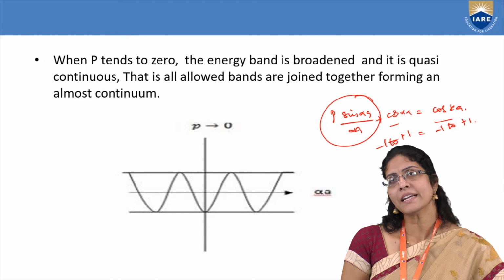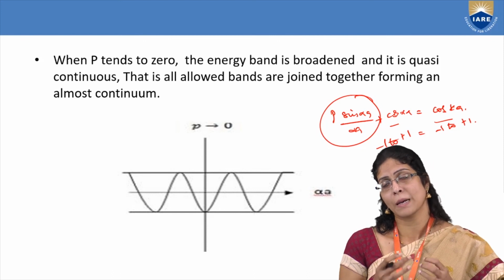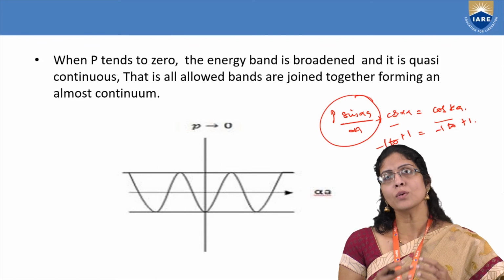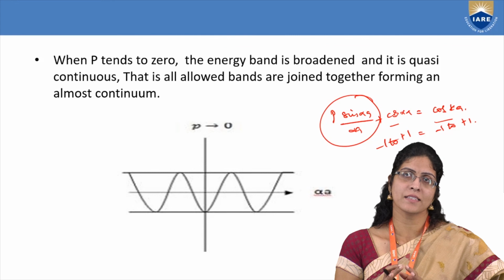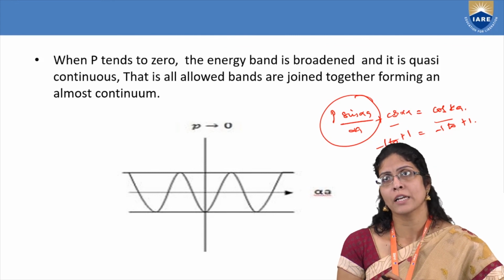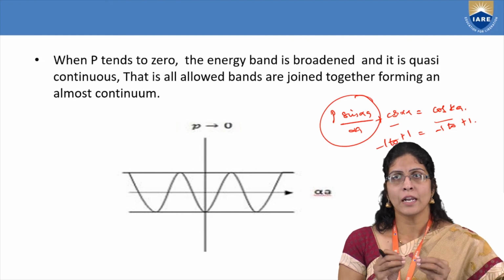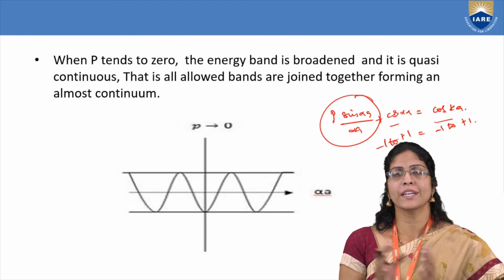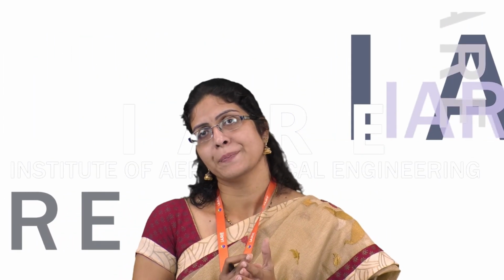So that's the mathematical calculation, the application of Bloch's theorem to the behavior of the electron in the crystal lattice. It was able to end up saying that if the scattering power of the electron is 0, then the allowed bands will all join together to form a continuum, that is almost packed allowed energy levels forming a band.